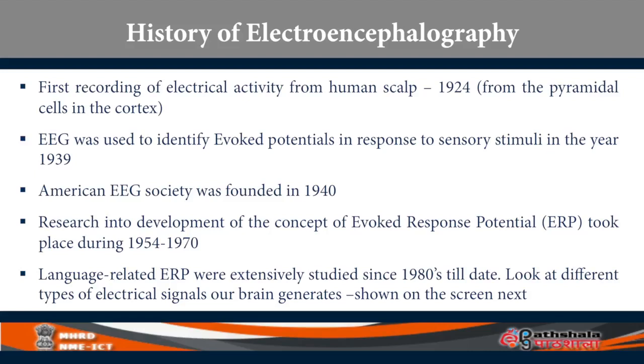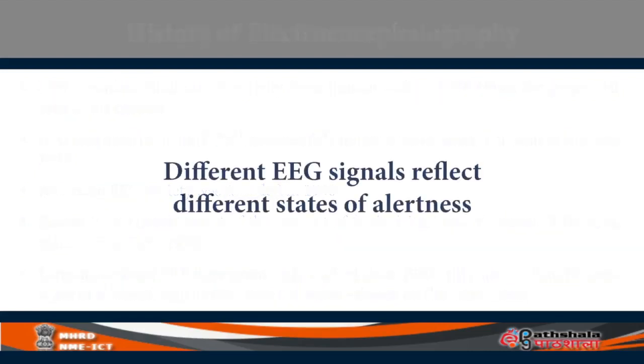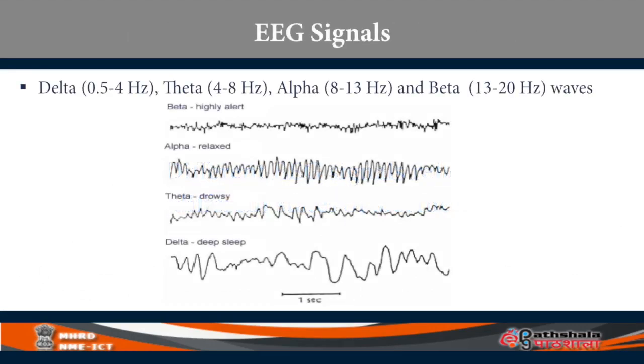Let's start by looking at the different kinds of electrical signals the brain generates. In the picture on the screen, you will see different waveforms from bottom to top. The lowest one is called the delta wave. It is elicited when you are in deep sleep and not conscious; your brain throws delta waves. Delta wave frequency ranges from 0.5 to 4 hertz.